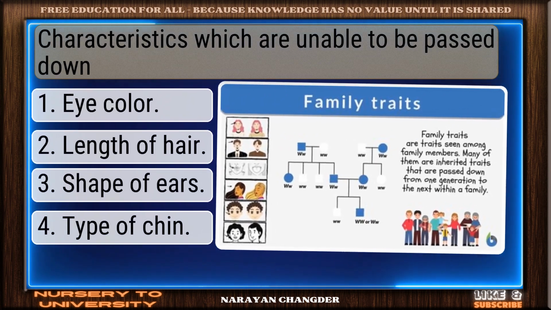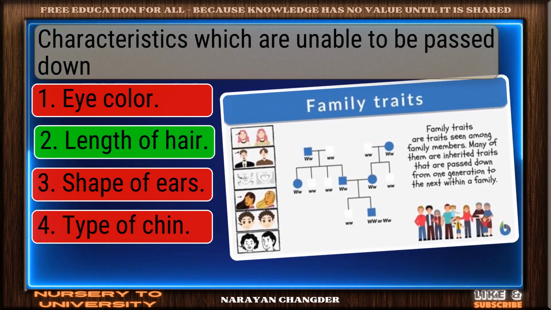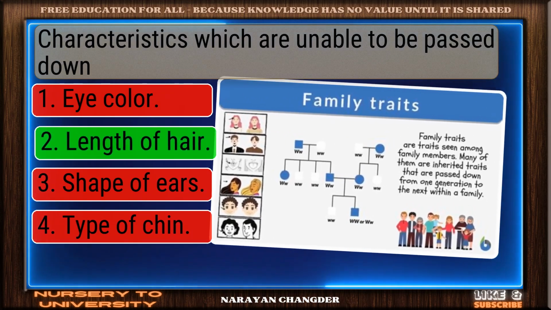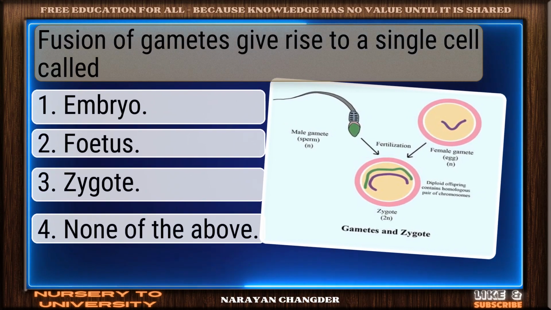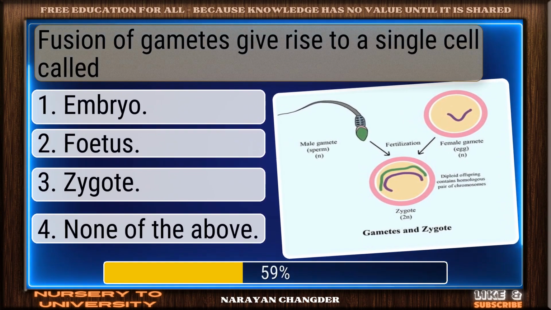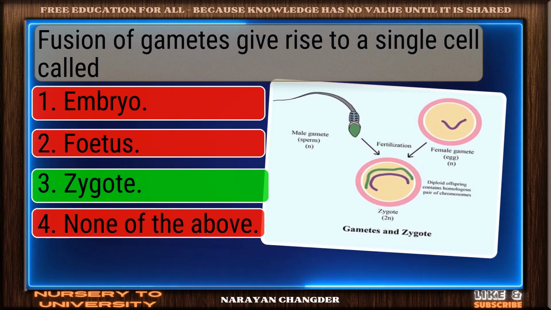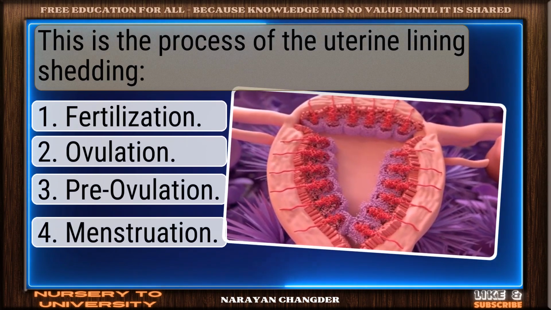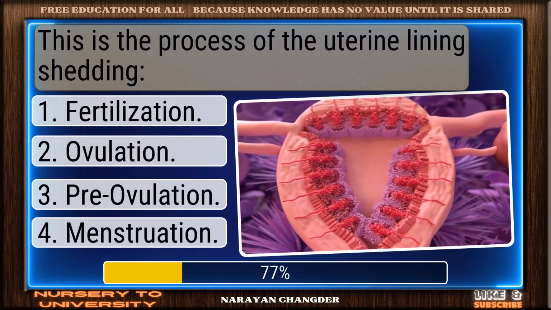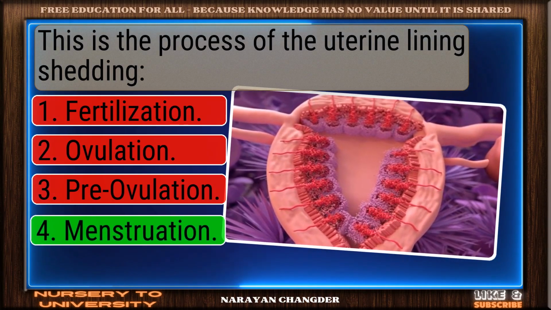Characteristics which are unable to be passed down. Nicely done. Length of hair is a solid answer. Fusion of gametes give rise to a single cell called. Sharp thinking. Zygote is the right choice. This is the process of the uterine lining shedding. Clear logic. Your choice menstruation is sound.